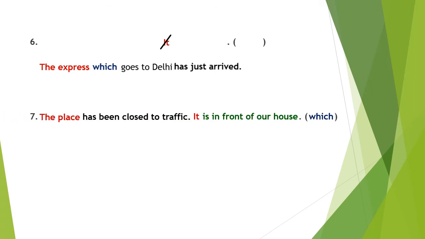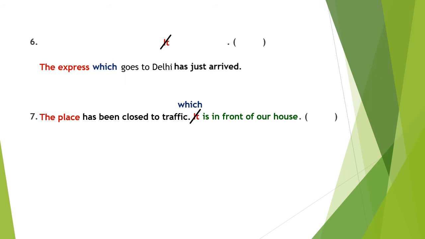Okay, let's see another example. The place has been closed to traffic. Full stop. It is in front of our house. Here the place is the first subject, it is the second subject. It denotes the place. It is equal to the first subject, the place. The subjects are equal in both sentences. If the subjects are equal, first we should remove the second subject. In place of the second subject, which is placed. Which is in front of our house has become a relative clause.